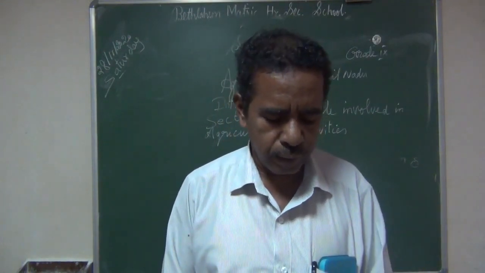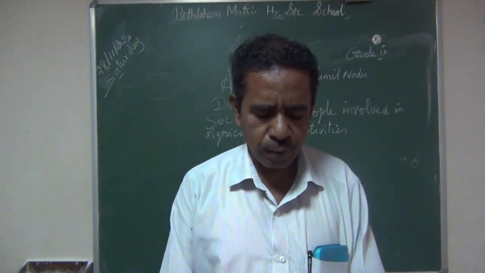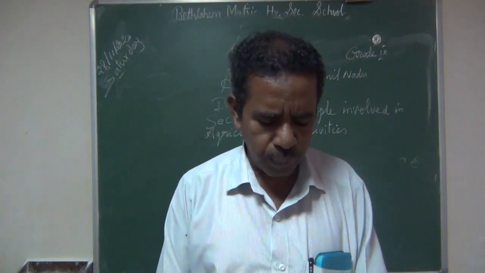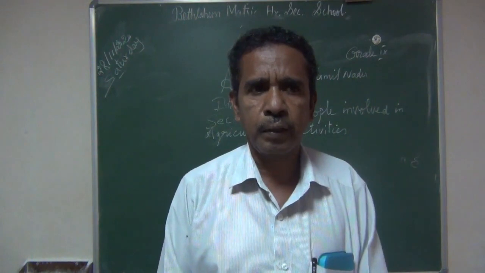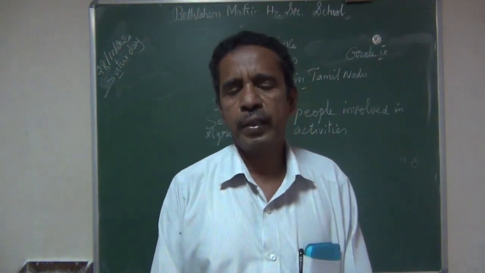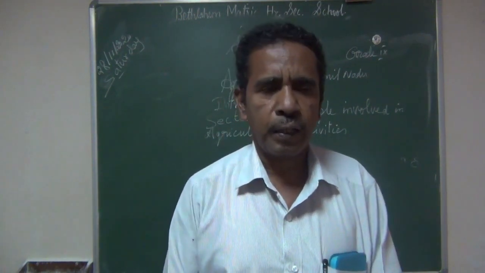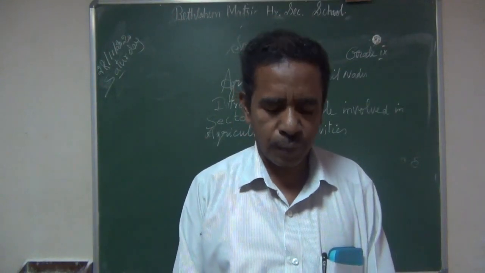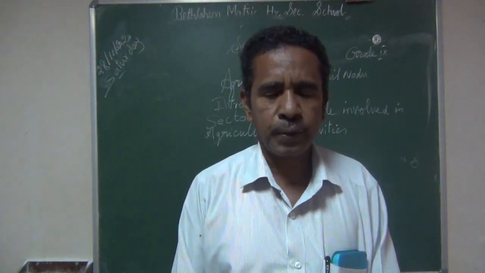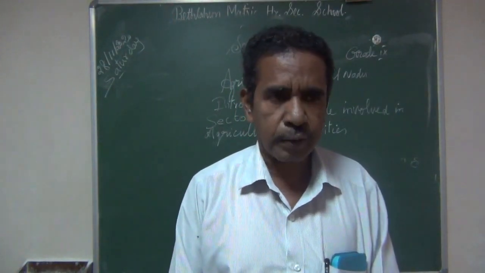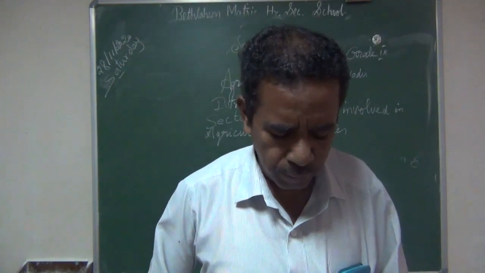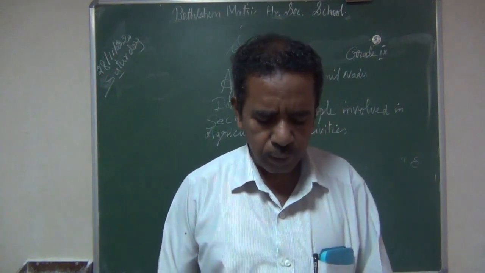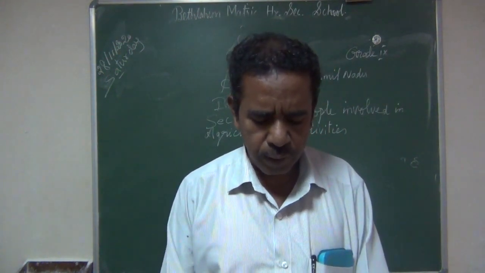In Tamil Nadu, nearly 78% of the cultivators are micro farmers, but the area cultivated by these micro farmers is just 36%.